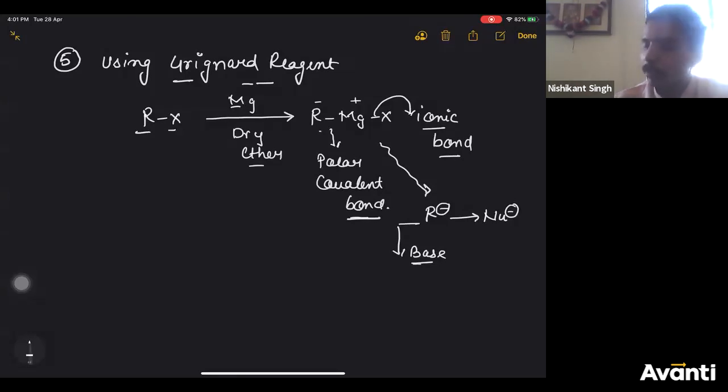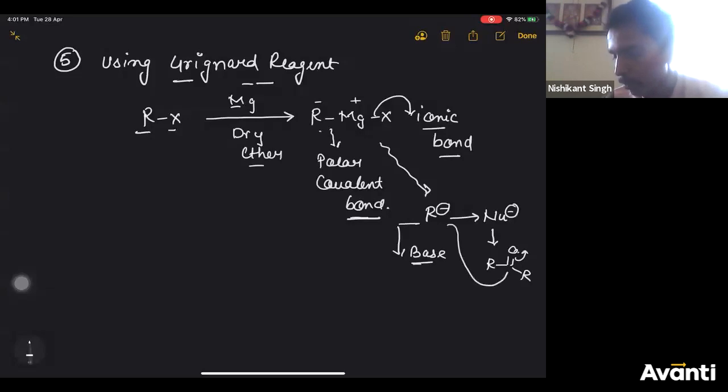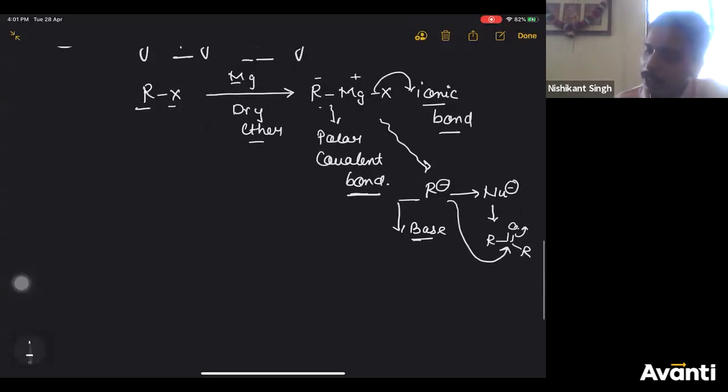If you treat it with some species which has carbon having delta plus charge, for example, if you take RCOR. Now in this, among carbon and oxygen, if you break this bond like this, carbon will get a positive charge. So your R minus in this case will attack carbon having positive charge. So then in this case, it is doing what? It is acting as nucleophile, right?